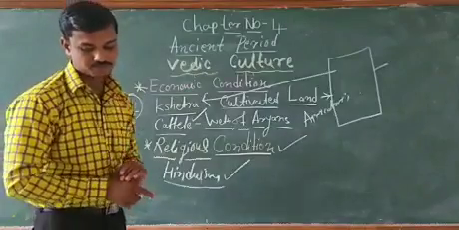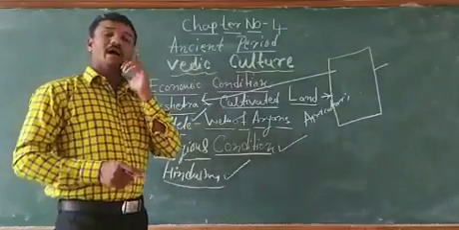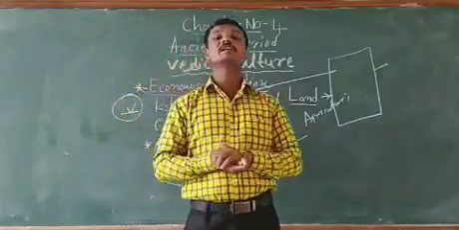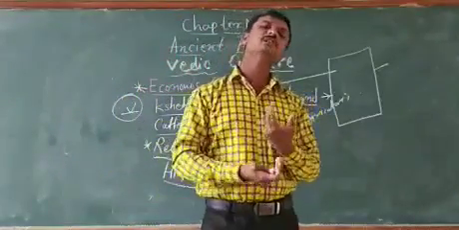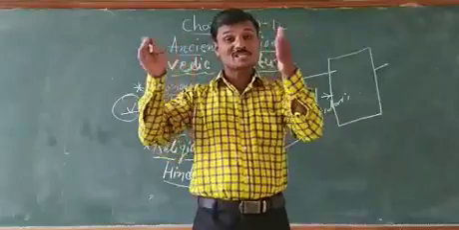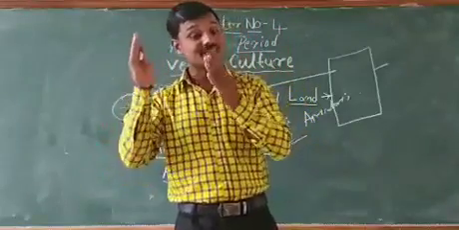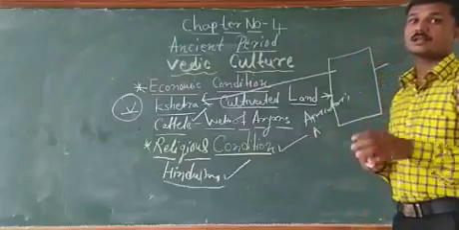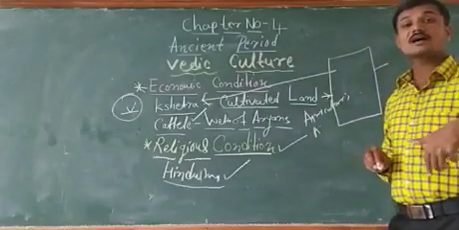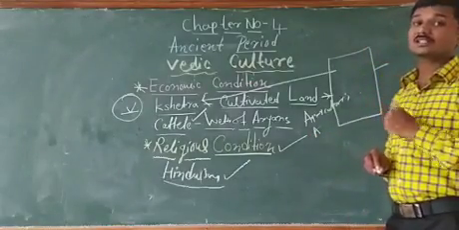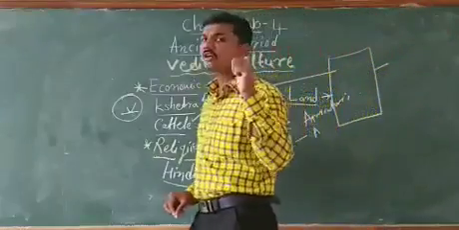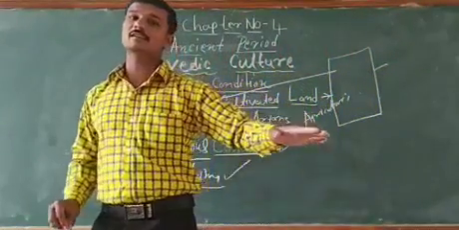One more thing: the early Aryans worshipped nature. What does worshipping nature mean? The things that existed in nature were worshipped by the Aryans. It means they did not worship any idol.